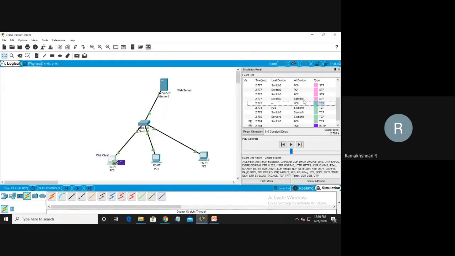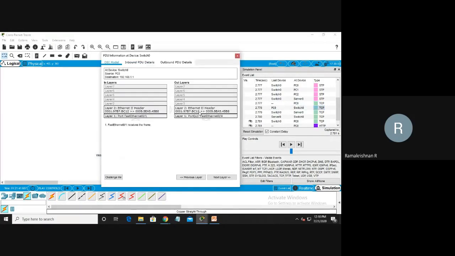Then after PC0 to the switch, you see only 2 layers are enabled, because a switch has 2 layers, the physical and data link layers, on both sides.